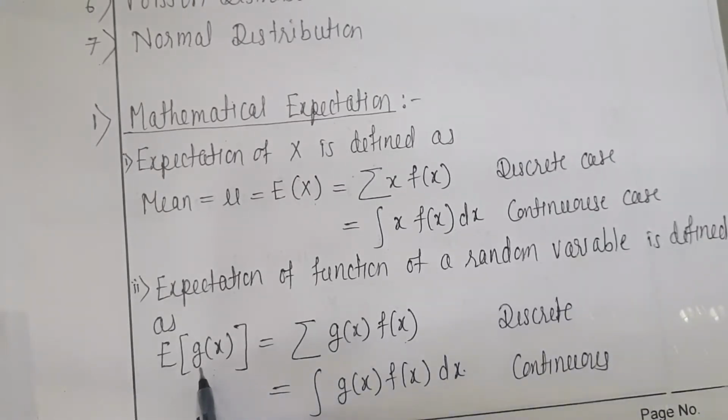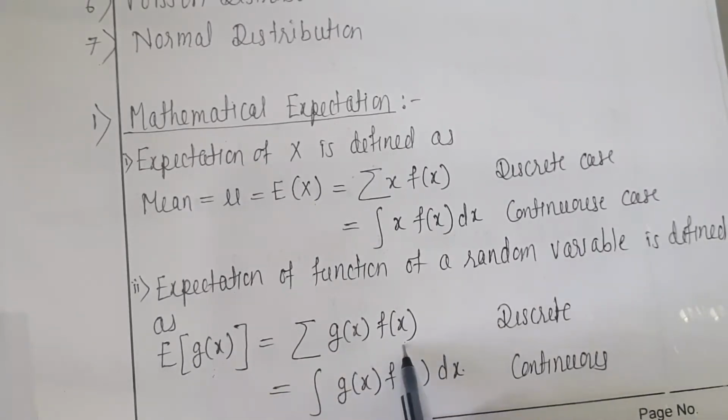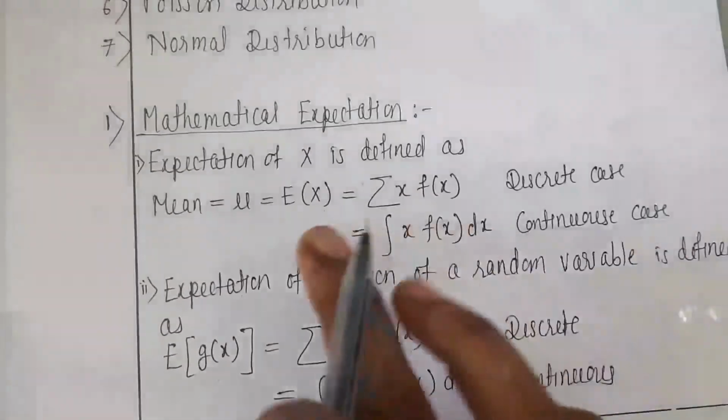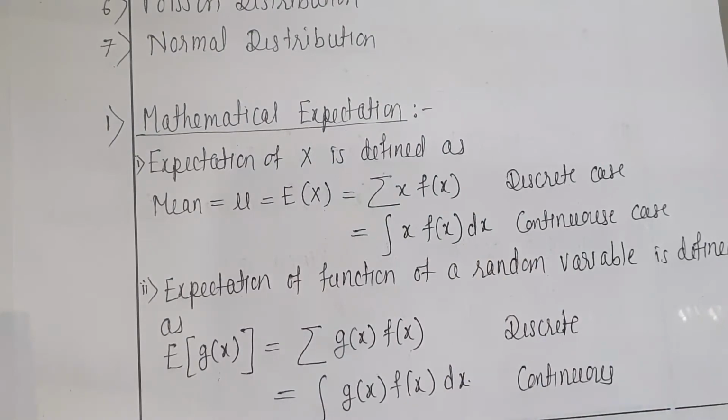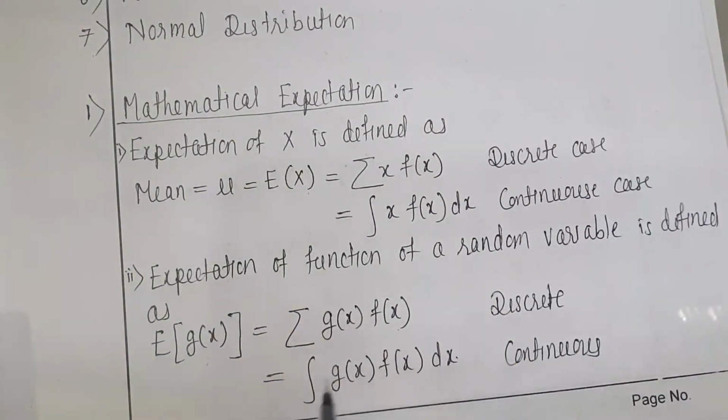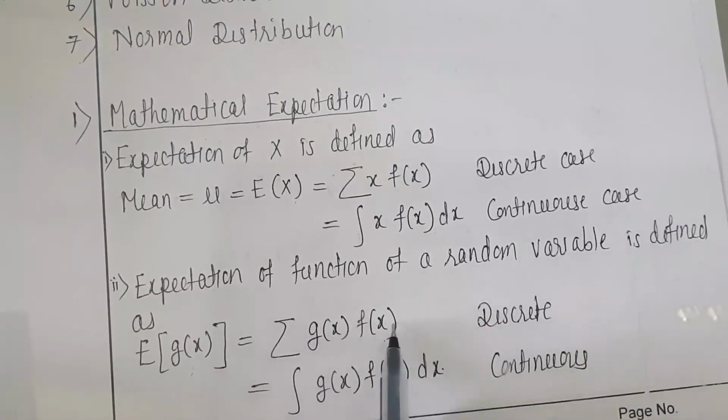But the formula you have to remember in this way, that whatever the term in the expectation bracket, that term multiplied by the given probability function f of x gives you the expectation of any function. It may be x, it may be x square, it may be e to the power x, any function is defined in that way only, that is function multiplied by the given probability function.